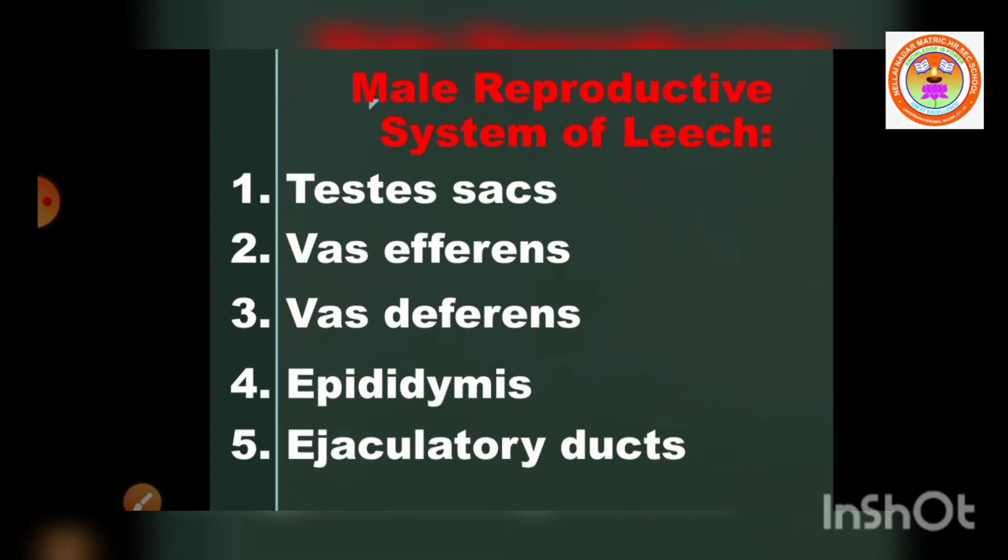Then the genital atrium consists of two regions. They are prostate glands and pineal sac. Got it? The pineal sac consists of penis that opens through the male genital pore. Male genital pore is in the 10th segment. You got it? Testis, vas efferens, epididymis, ejaculatory duct, genital atrium, prostate gland, and externally opening, that is the penis opens outside through the male genital pore. The male genital pore is found in the 10th segment.